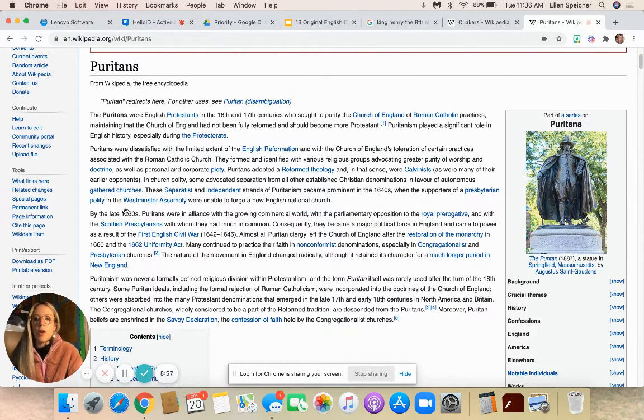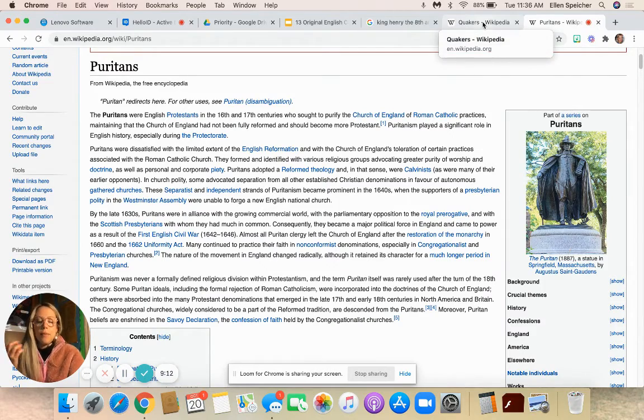And you may remember the Puritans from, if you know anything about the Mayflower story, those men and women who wear those hats with the big buckles. They didn't actually wear those hats, but we know that from cartoons.